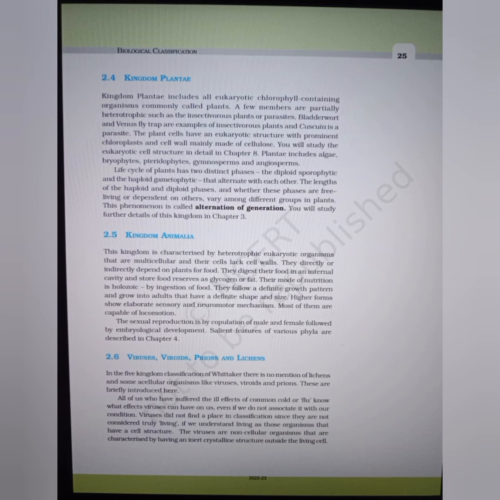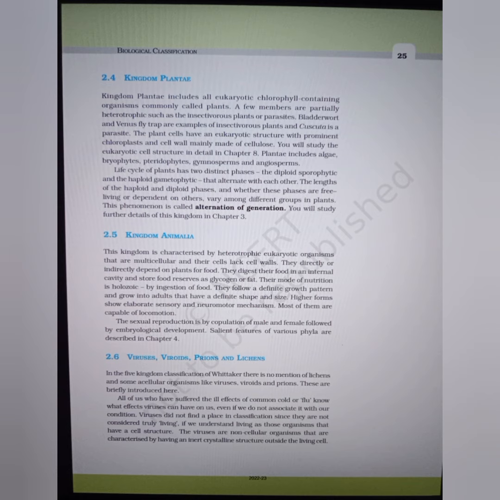Kingdom Plantae. Kingdom Plantae includes all eukaryotic chlorophyll-containing organisms commonly called plants. A few members are partially heterotrophic, such as insectivorous plants or parasites. Bladderwort and Venus flytrap are examples of insectivorous plants, and Cuscuta is a parasite. The plant cells have a eukaryotic structure with prominent chloroplast and cell wall mainly made of cellulose.